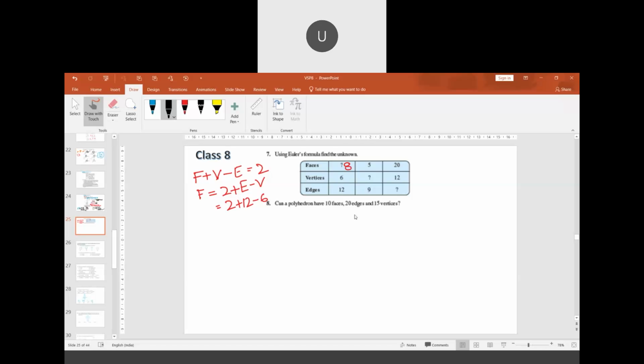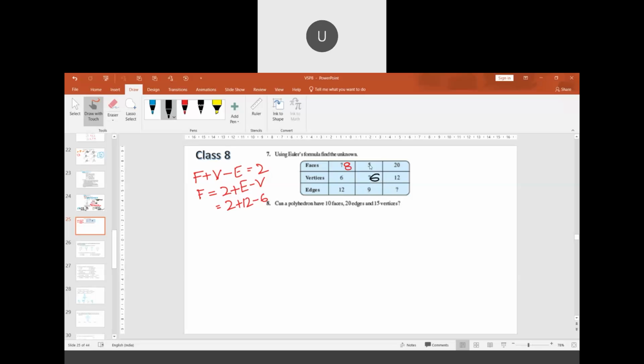Are you sure it is 8? No, sir, 6. Let me tell you, 6 is the actual number of vertices here.